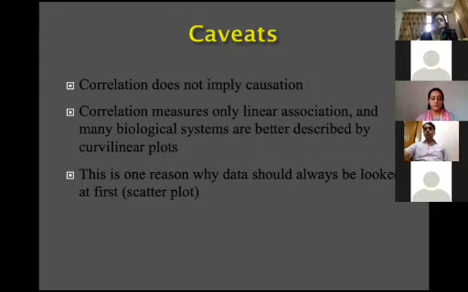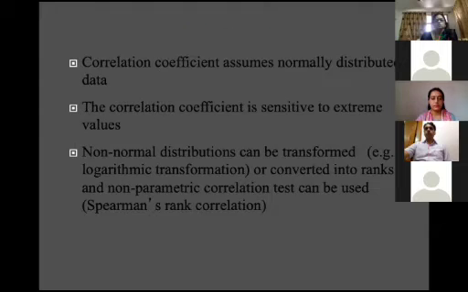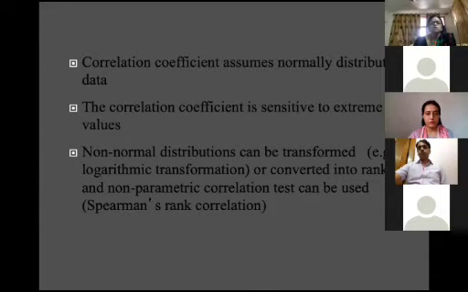Correlation measures only linear relationship. So, a really important thing: the correlation coefficient assumes only normally distributed data. Both the variables must be normally distributed. How to see the normality, I told you yesterday. First, you calculate the summary statistics for both the variables.